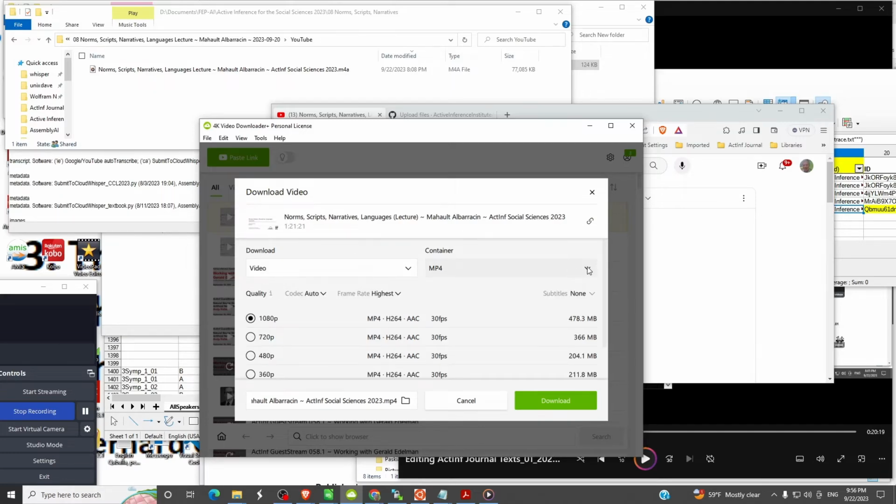And the containers, once again, there's more than one container available. We use MKV as much as possible. That's called Matryoshka. If we possibly can, anywhere in active inference, we work with videos in Matryoshka format, MKV. We're going to select a high quality video.